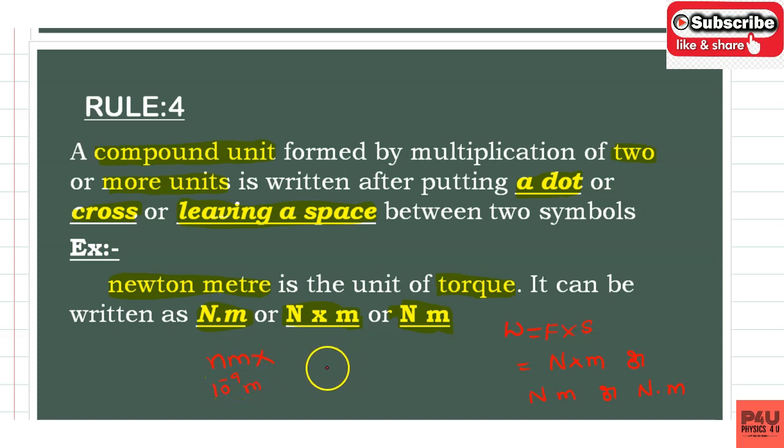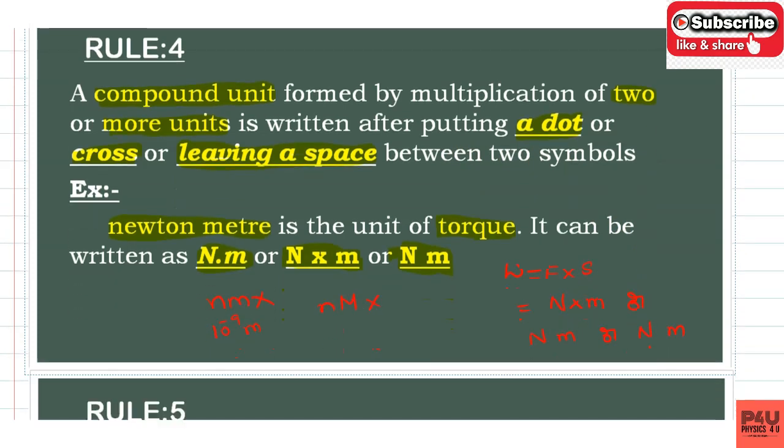Or something like N capital M, you should not represent like this. There are different representations, but you should follow a unique representation for the compound unit. That is, you should leave a space, or put a cross, or put a dot between the two units. That is fair for writing the compound unit.